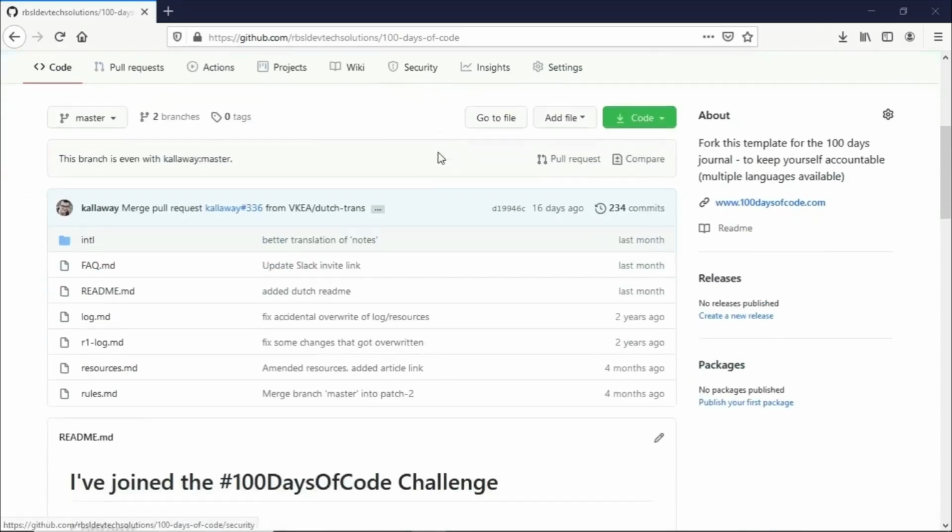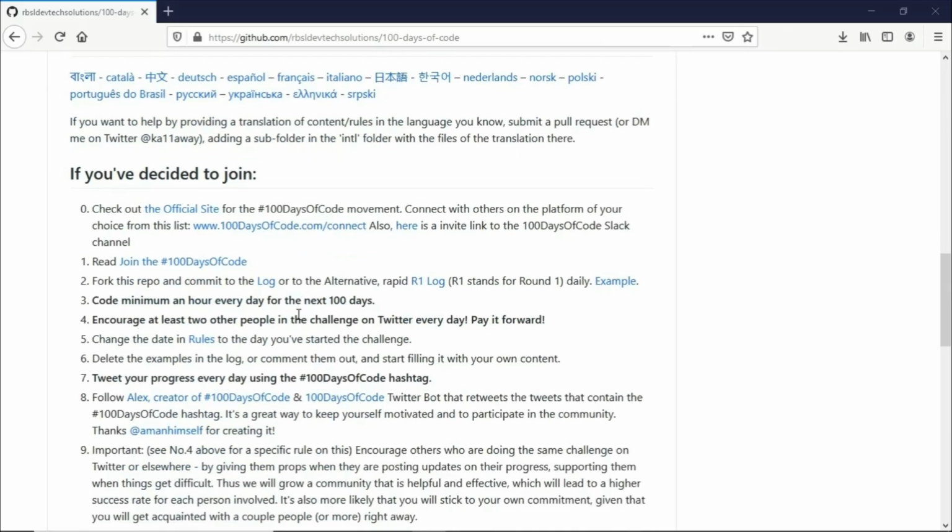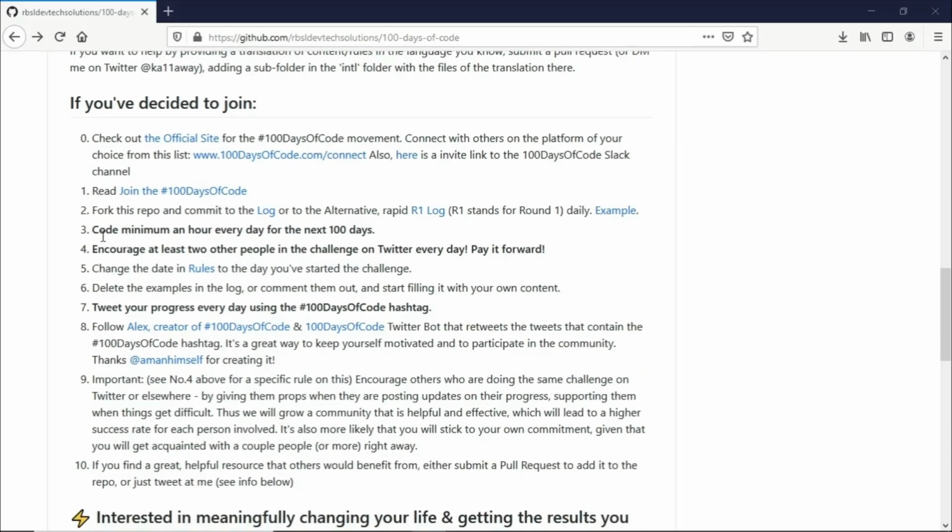So I would suggest that you go and try to read through the repository here. You would see there's instructions here. It says here, if you decided to join the commitment, number one, read the join the 100 Days of Code Challenge, fork this repo and commit to the log or to the alternative and rapid R1 log, which means R1 stands for round 1. And then code minimum an hour a day for the next 100 days. And also encourage at least 2 other people in the challenge on Twitter every day. Pay it forward. Change the date in the rules to the day you've started the challenge.